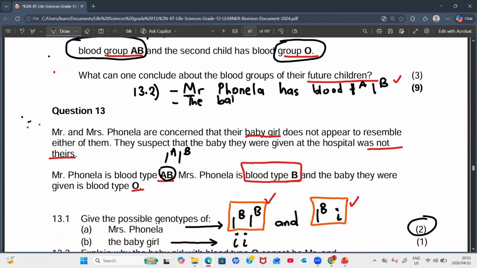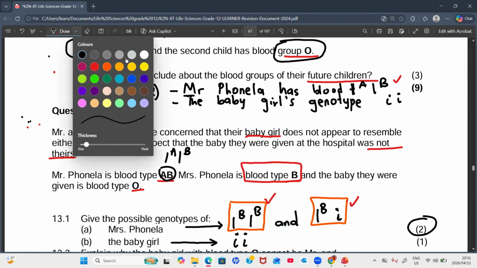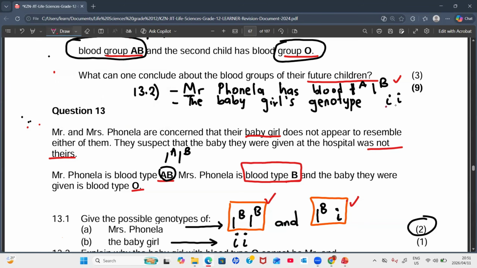the baby girl's genotype, the mother can definitely be correct, but the father, definitely not. The baby girl's genotype is small letter i, small letter i. So which is impossible to say that. Remember, guys, that this i and this i, they are inherited from the parents.